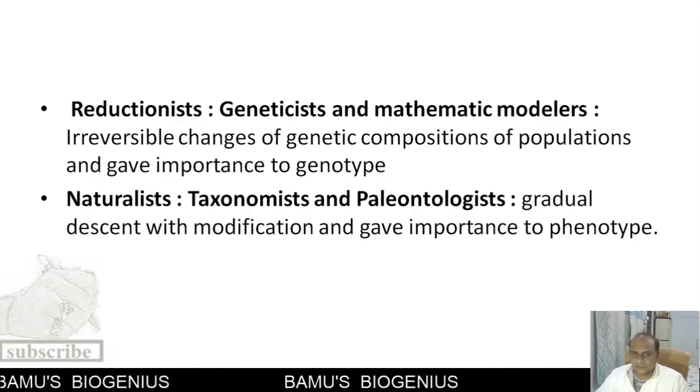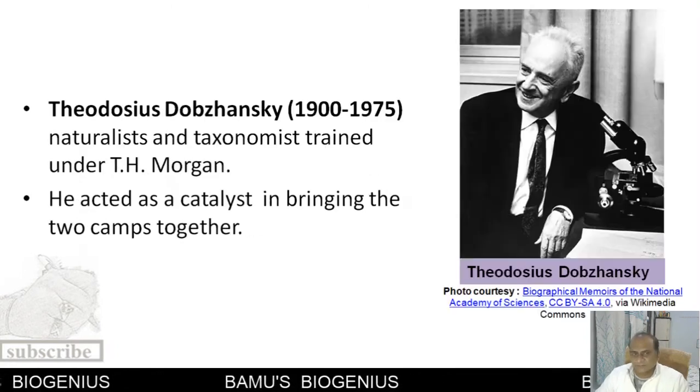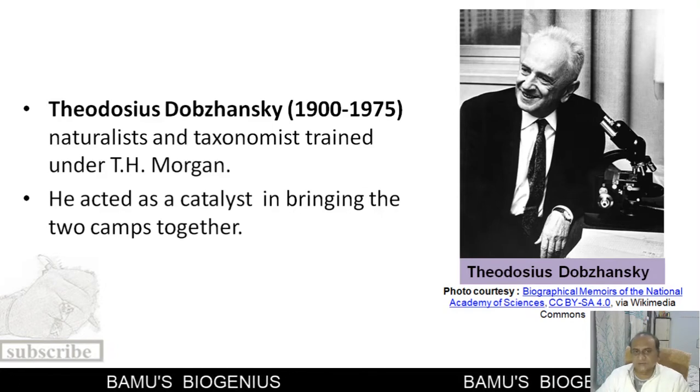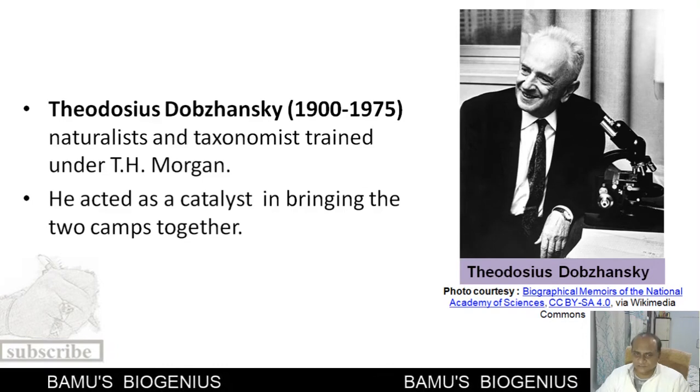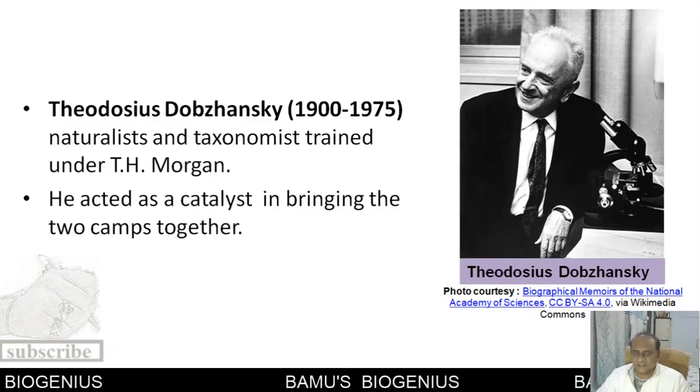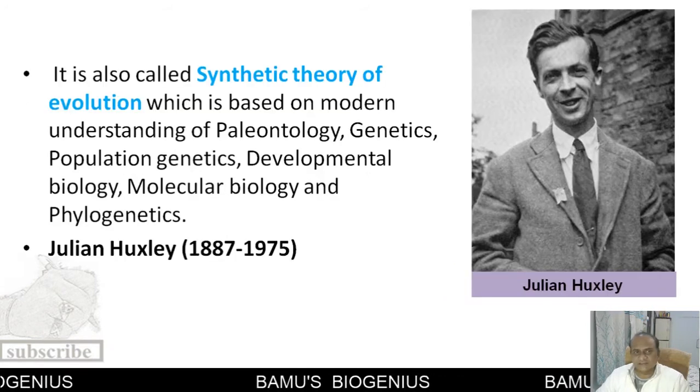Now these two camps were brought together by a famous scientist, Theodosius Dobzhansky. He was a naturalist and taxonomist. He trained under T.H. Morgan, and he acted like a catalyst and brought together these two camps and devised a theory that is called the synthetic theory of evolution.